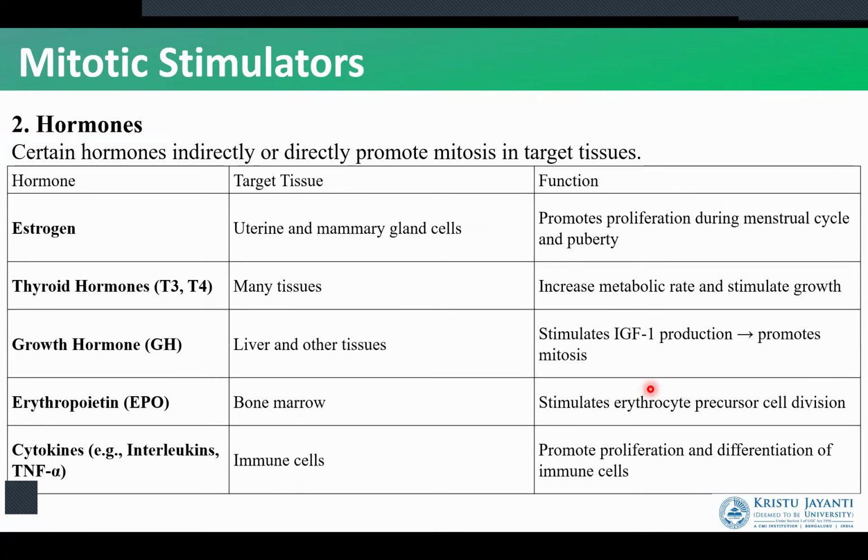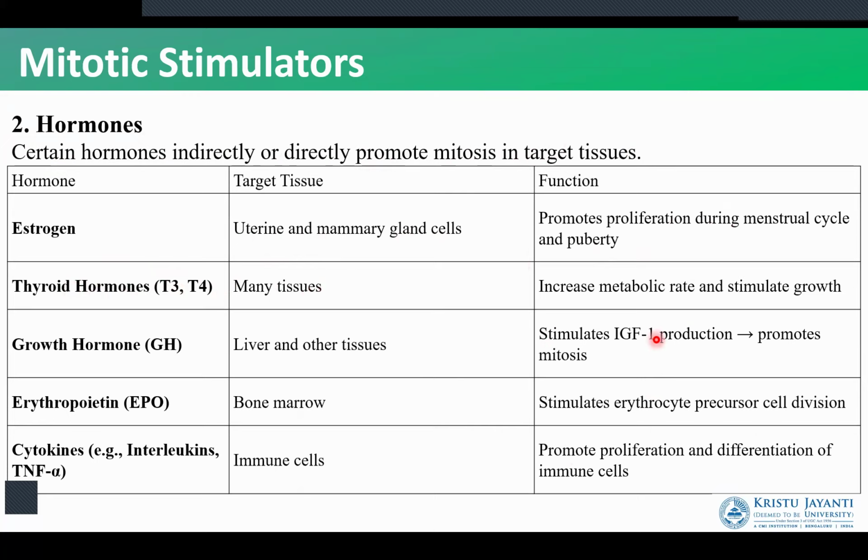The next type of mitotic stimulators are hormones. Hormones are going to promote mitosis by targeting the tissues. We have estrogen. Estrogen works on uterine and mammary glands and promotes the proliferation of cells during the menstrual cycle and puberty. The thyroid hormones are going to work on many tissues. They are responsible for the increase in metabolic rate and the overall growth of the organism.